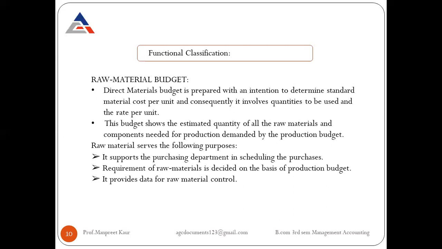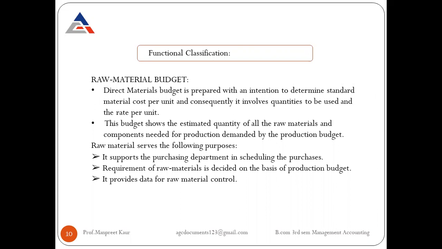So the raw material budget is basically used to determine the particular amount of budget rate, which may be the direct material budget. All these budgets are prepared with the intention of determining the cost of material per unit, and what amount is used for certain production activities within the environment.